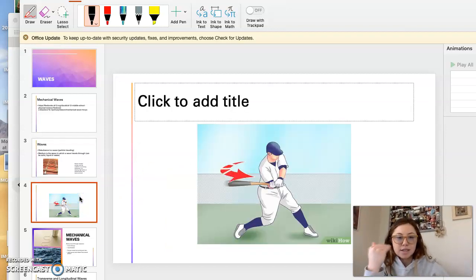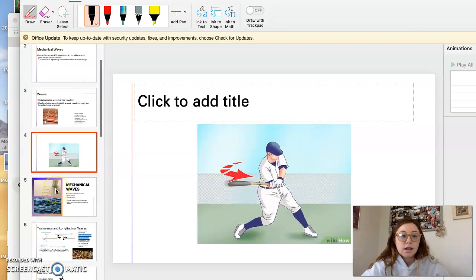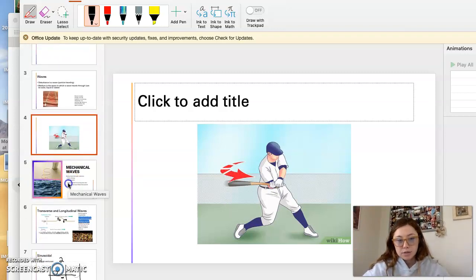Okay, so here's just an example to think about. So there we have a batter. He's going to hit the ball. And a quick question for you. What do you typically notice first? Do you hear the sound of the bat hitting the ball, or do you see the ball being hit? Okay, so we would typically see the ball being hit first, right? Rather than hearing it. So this tells us that light waves travel faster than sound waves.